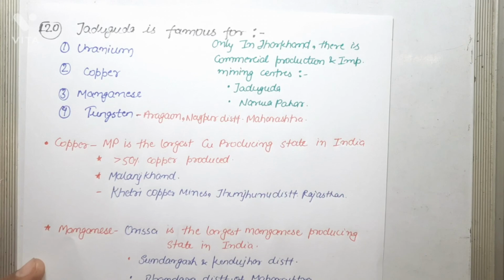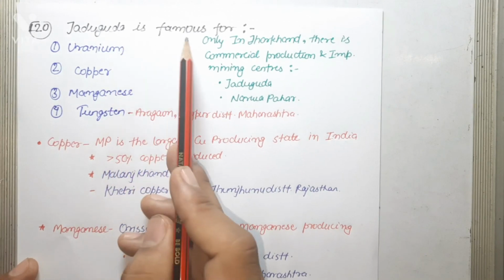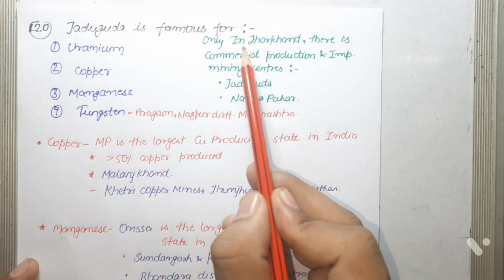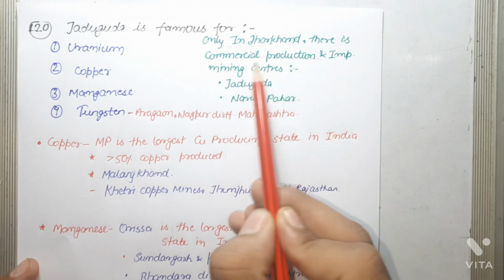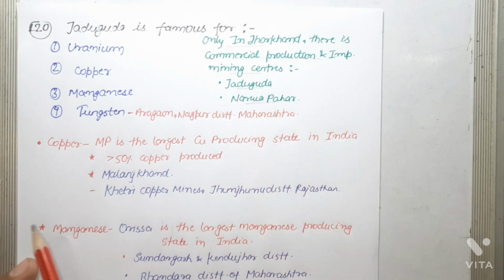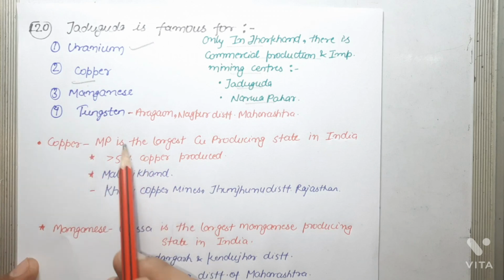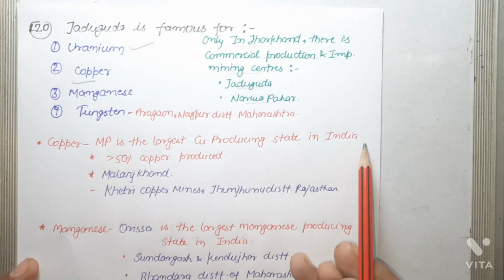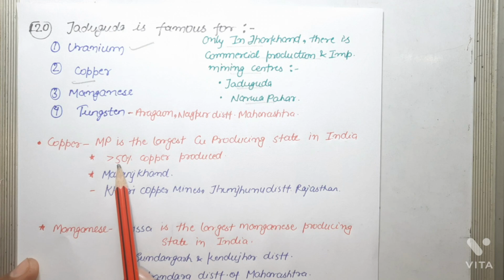Next question: Jadugura is famous for. Only in Jharkhand there is commercial production of uranium, with important mining centers Jadugura and Narwapahar. So clearly Jadugura is famous for uranium. For copper, MP is the largest copper producing state in India, producing more than 50% of copper. In MP, the copper deposits are present in Malanjkhand. Another copper deposit is the Khetri copper mines in Jhunjhunu district in Rajasthan.